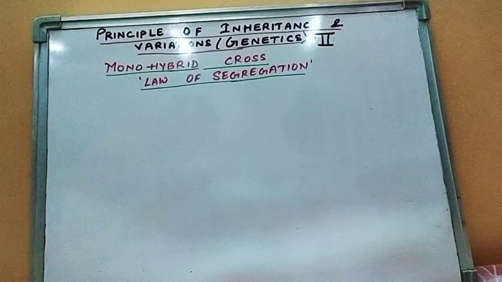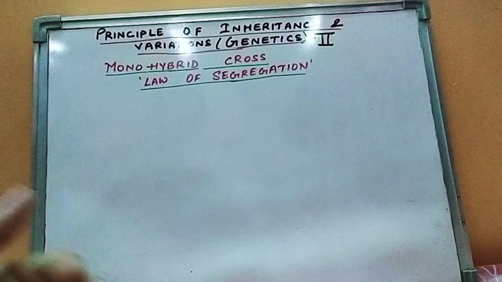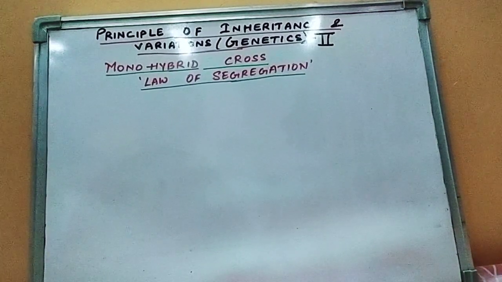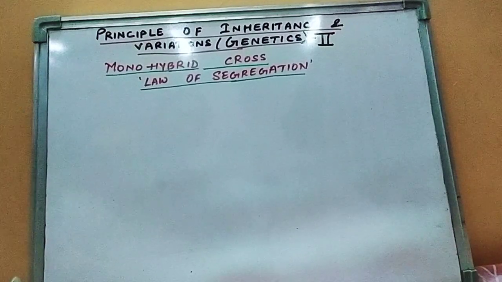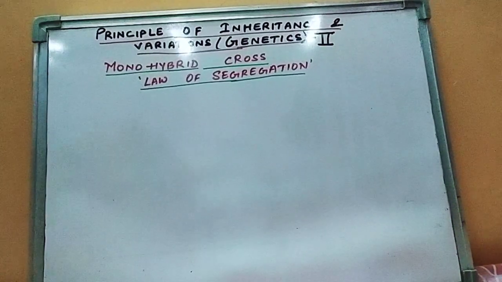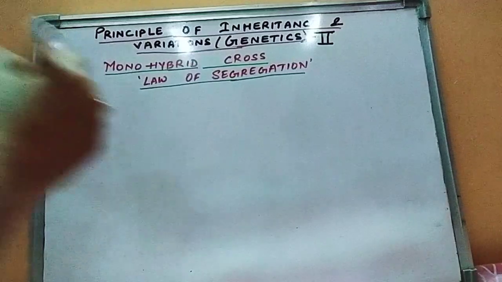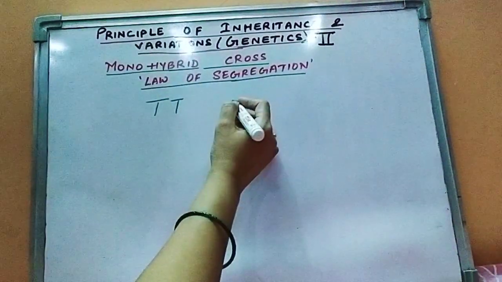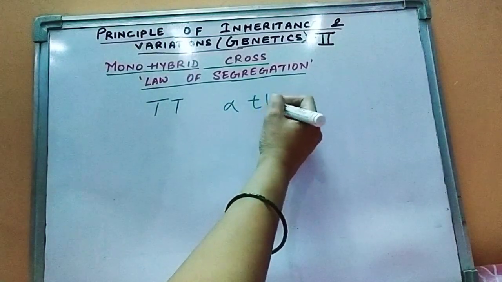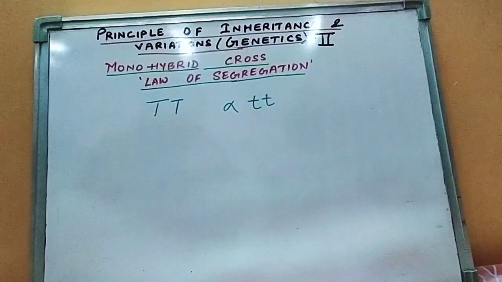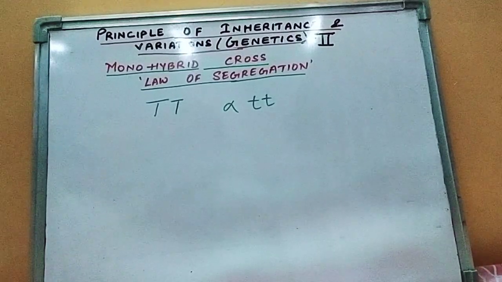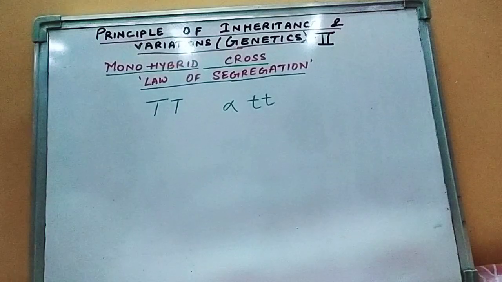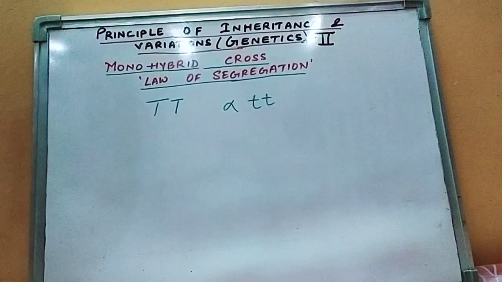In the first experiment of Mendel, where we proved the law of dominance, the first law of inheritance of Mendel, we found that while crossing pure tall with completely dwarf, what were the offspring? Pure dwarf also you can say. Remember, dwarf is a recessive trait, whereas tall is a dominant trait.